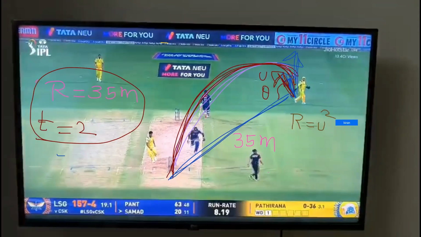When 2 variables are there, that is how calculations are made. We'll substitute 35 here. Next, we need 2 variables, 2 equations, right? Another equation is what? Time equals 2U sine theta by G, and time is 2.